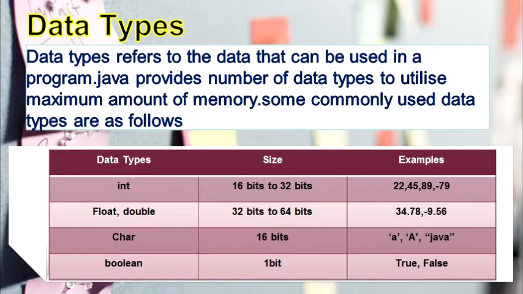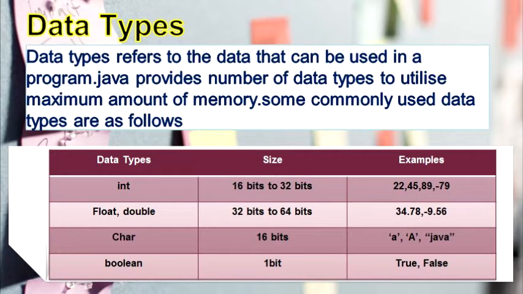Each has a different size and examples are shown in the table. Int will hold 16 bits to 32 bits and the examples are 22, 45, 89 and minus 79. Double and float hold sizes of 32 bits to 64 bits, for example 34.78, minus 9.56.